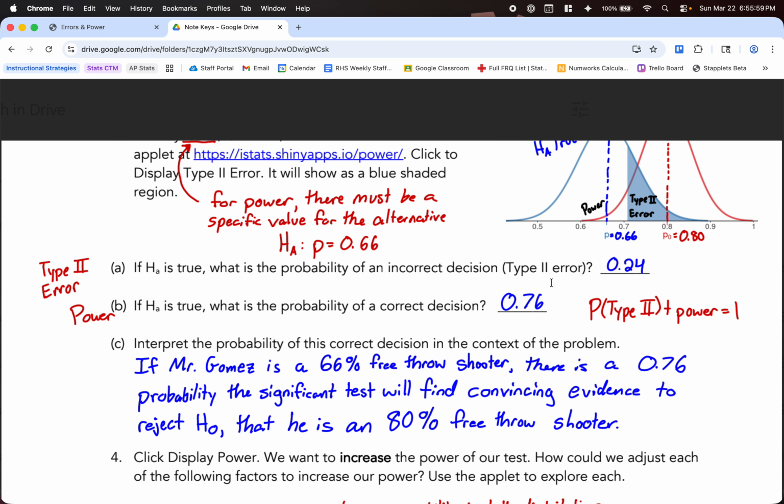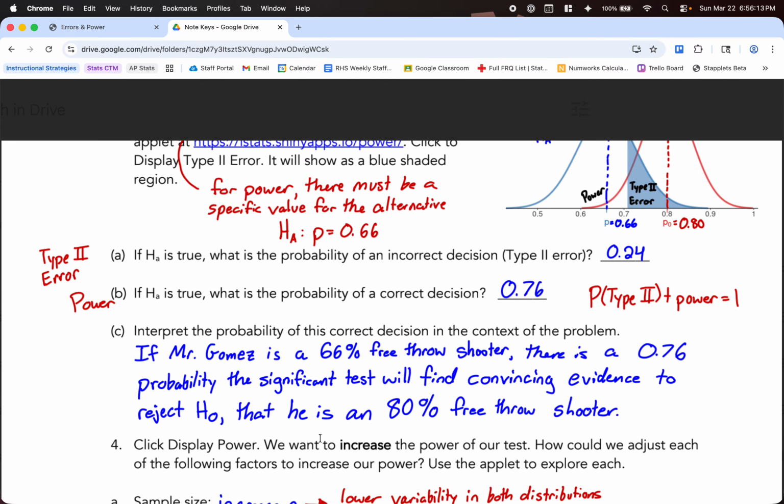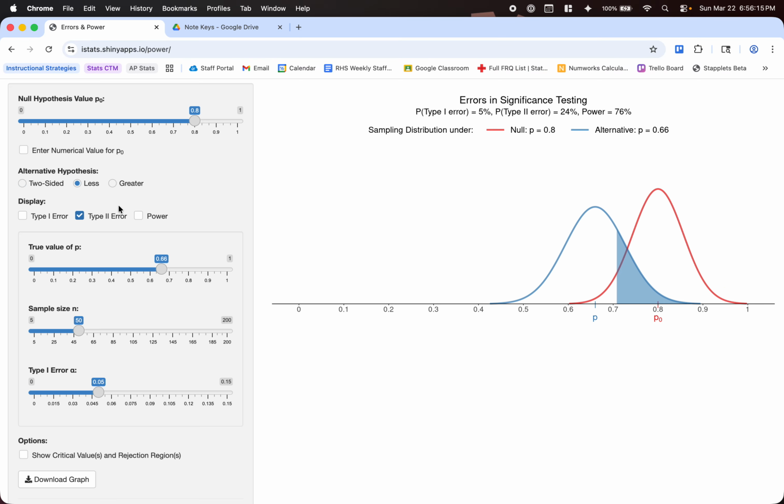So what our power is saying here is that if the alternative is true, the power is the probability that a significance test will find convincing evidence to reject the null. Now, what we're going to talk about is display power. So I'm going to click this, display power. You'll see power is all of this stuff here.